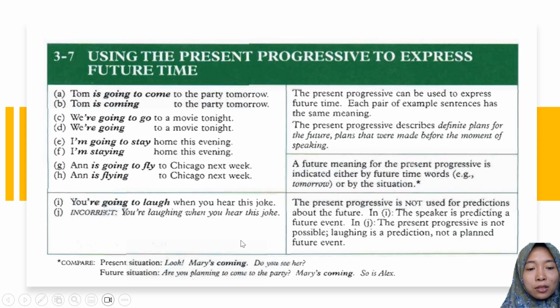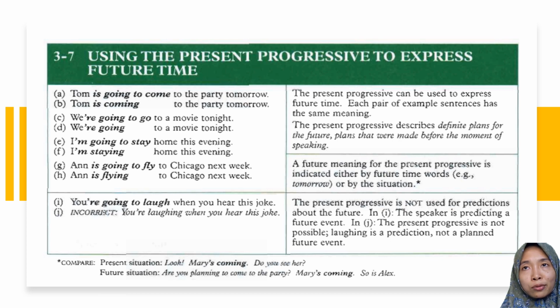Okay, the next material: using the present progressive to express future time. When you want to express future time, you can also use present progressive to express an activity that happens in the future. Have a look at the explanation here. The present progressive can be used to express future time. Each pair of example sentences has the same meaning. The present progressive describes definite plans for the future, plans that were made before the moment of speaking.